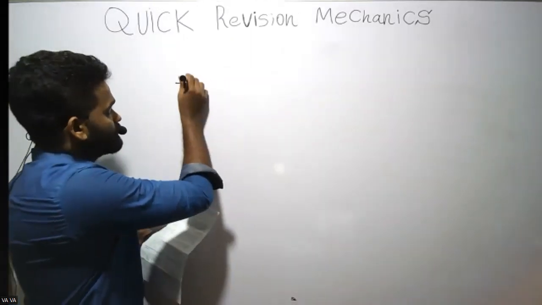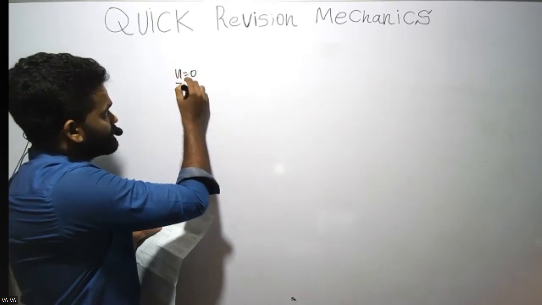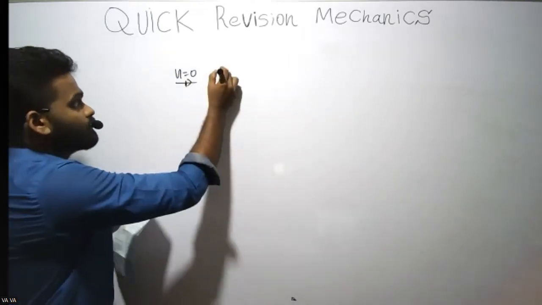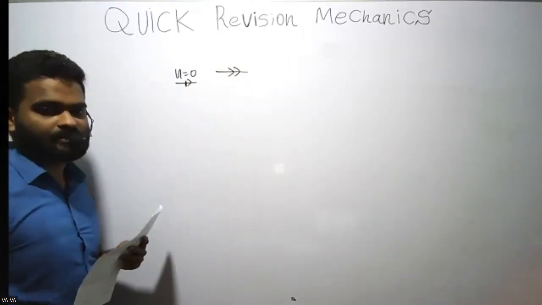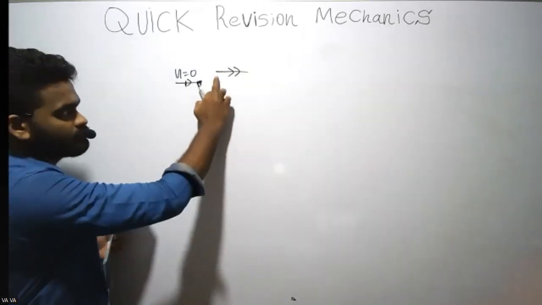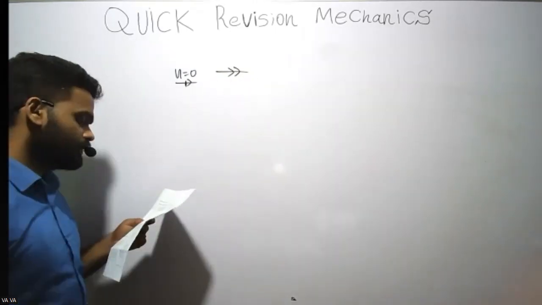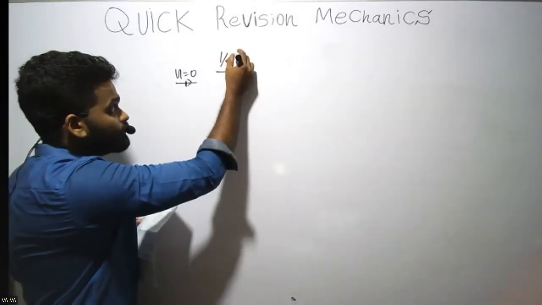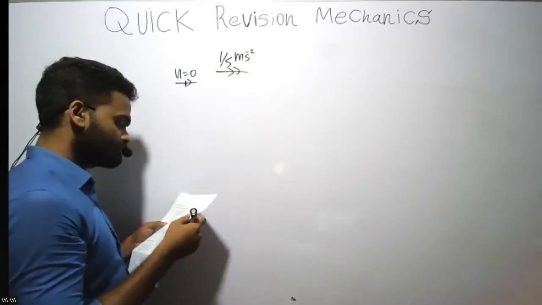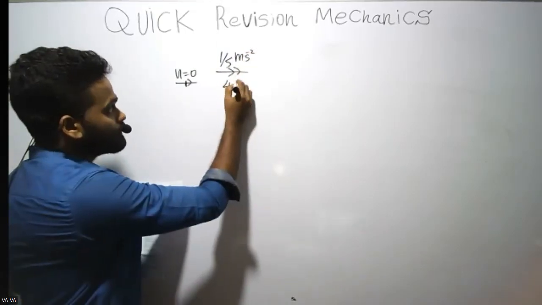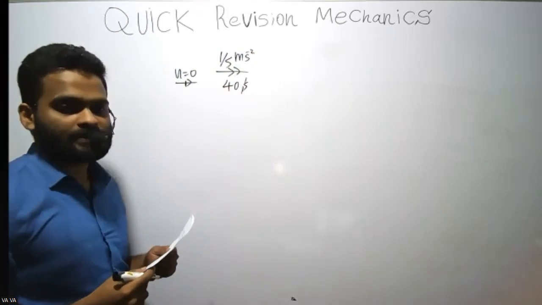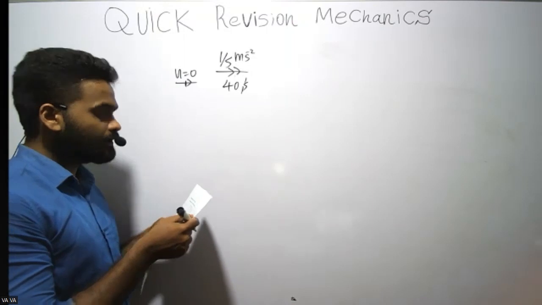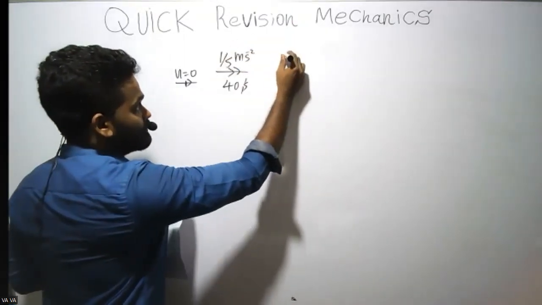So the object starts at rest. Acceleration is denoted by 2 arrows. Get used to drawing sketches like this, right? And the acceleration is 1/5 meters per square second. It moves for 40 seconds and then achieves a maximum velocity.